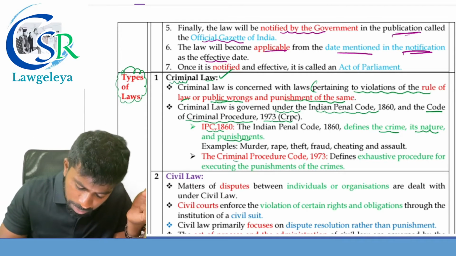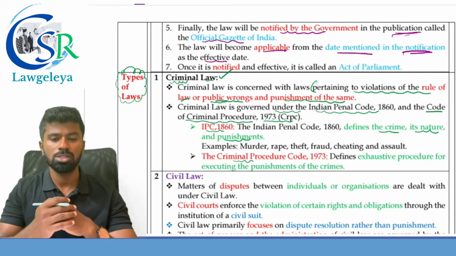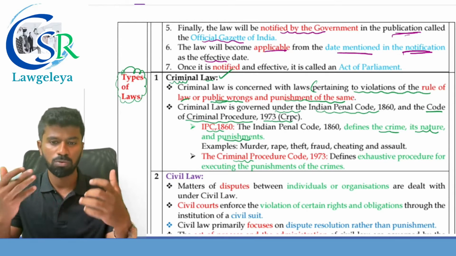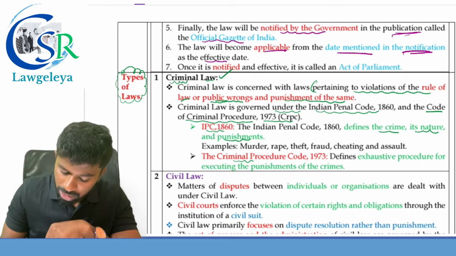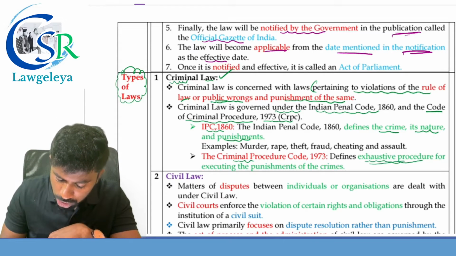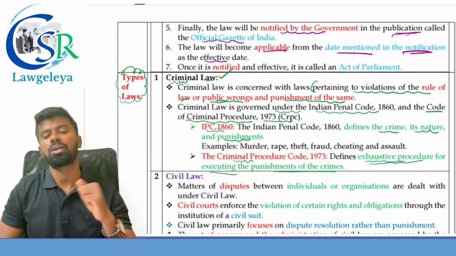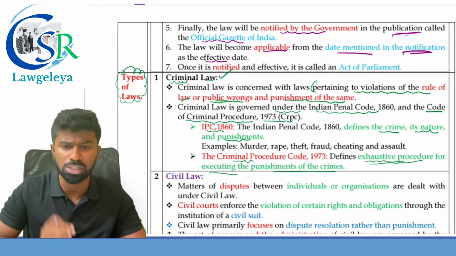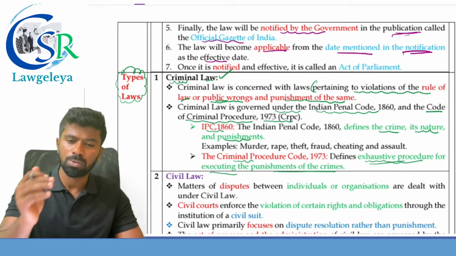And we have the CRPC, that is Criminal Procedure Code, which provides the procedural matters, means how to file a complaint, how the evidences are produced before the magistrate for the purpose of proving the criminal offense. So it provides the exhaustive procedure. What procedure? An exhaustive procedure for executing the punishment of the crimes. IPC defines the crimes and also provides the punishment. CRPC provides the procedure for executing the punishment of the crime.